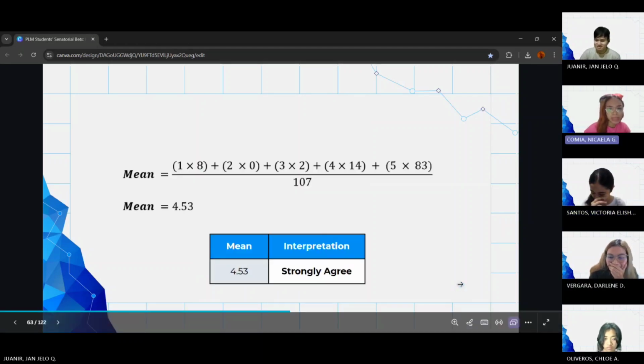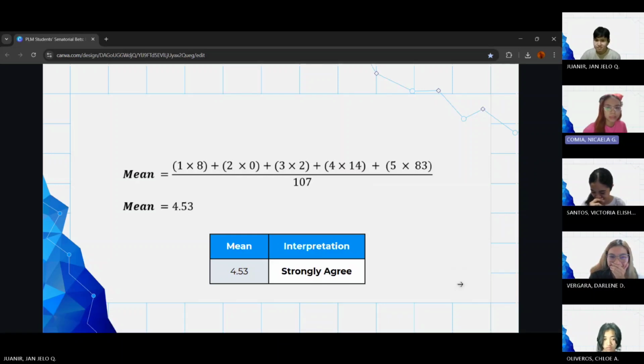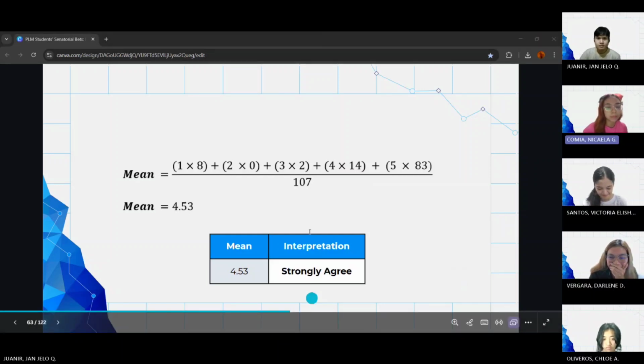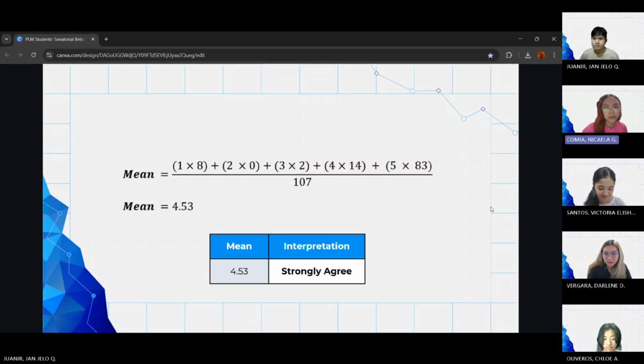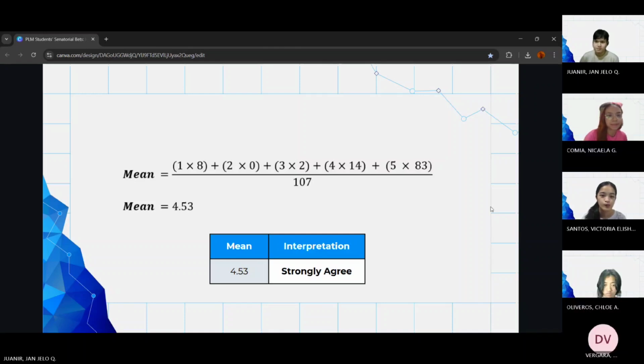So for the sector of education, we use mean to get central tendency. We're using the same process but with updated numbers. Our calculation is adding up the responses and dividing by our total number of respondents, which is 107 again. So we get a mean of 4.53. Notice how this mean is higher than our previous mean, which is 4.28. This indicates an even stronger agreement in this data set. So the mean of 4.53 still falls in the strongly agree category.